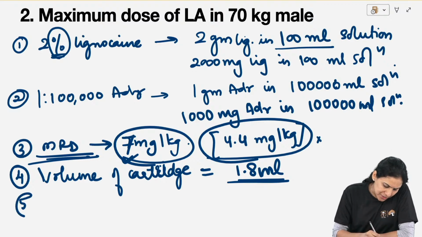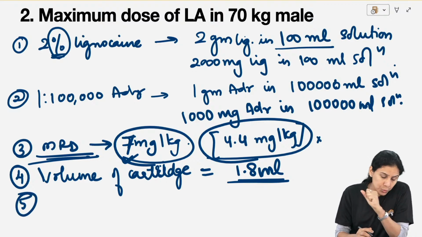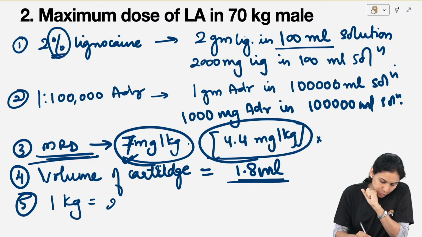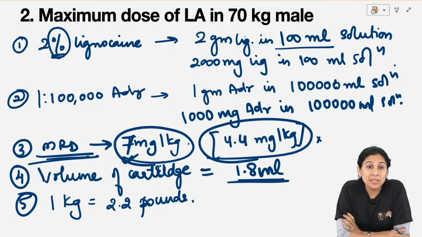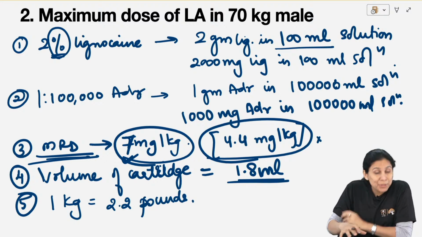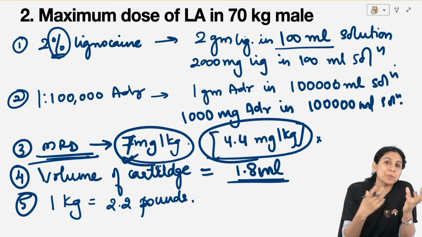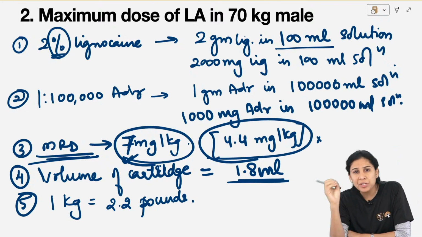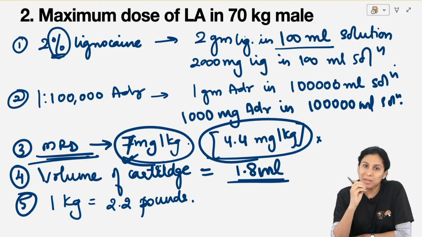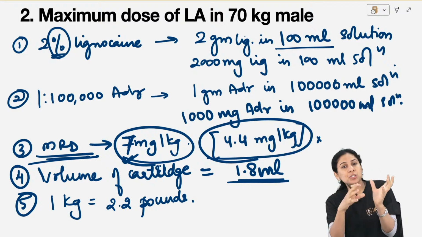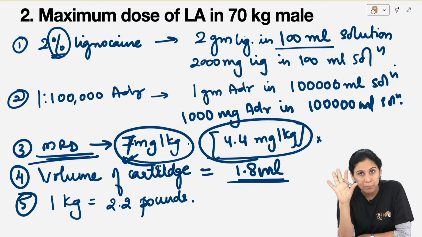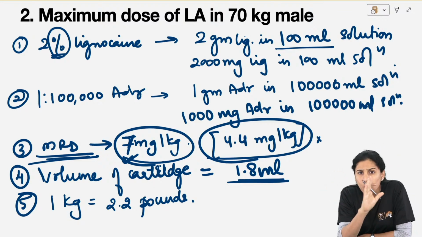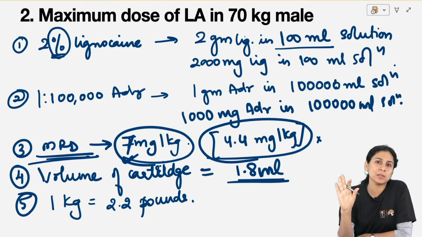And fifth fact, just so that the examiner is not able to trick you, 1 kg is equal to 2.2 pounds. Maybe the examiner tells you that it's a 50-pound patient or it's a 40-pound patient. You know all the numericals, but you just don't know how to convert pound to kg. So for that extremely rare situation, just remember a kg is almost double of a pound. So 2.2 pounds make a kg. So these 5 facts, if you remember, you will be able to solve all the numericals of local anesthesia.